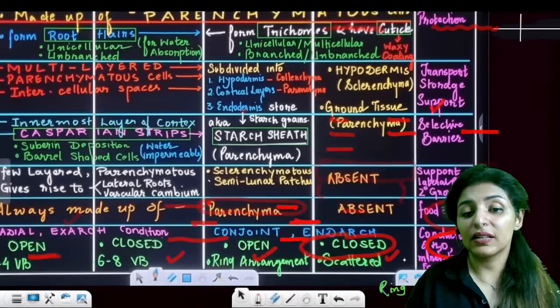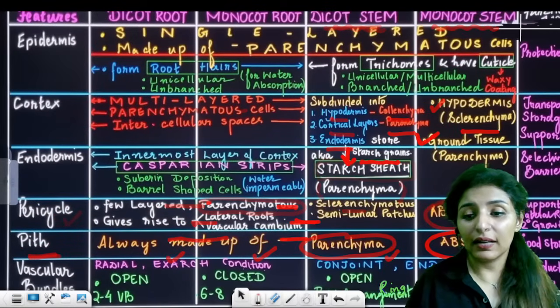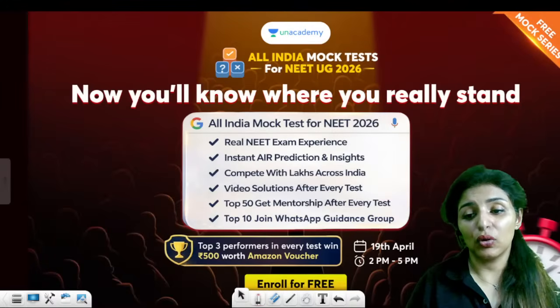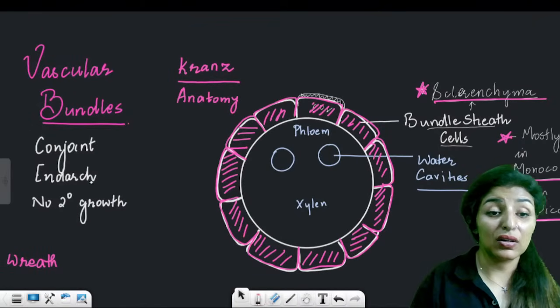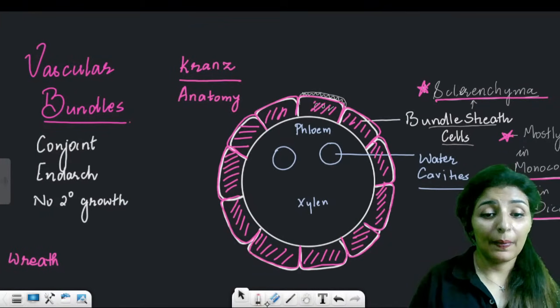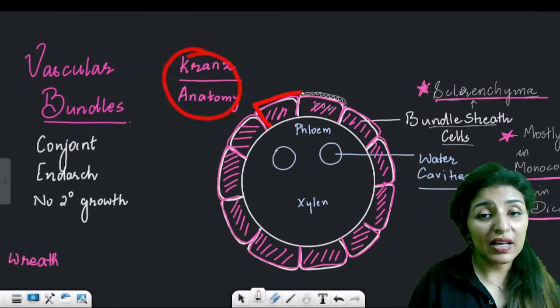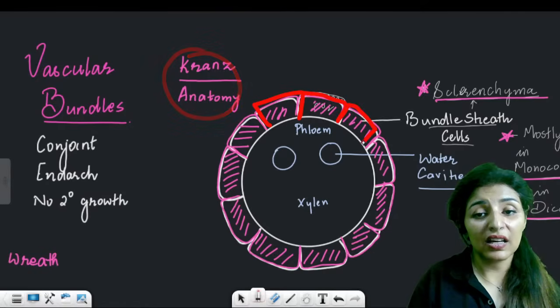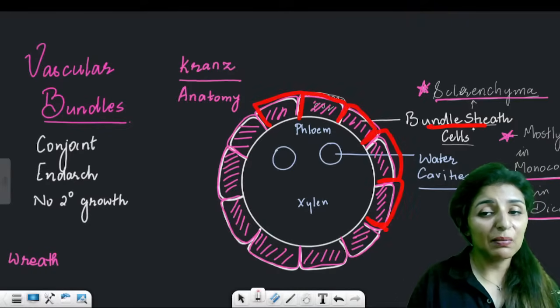Are these points clear to all? Please let me know that these points are absolutely clear. And last but not least, guys, vascular bundle. See, there is Kranz anatomy. What is Kranz anatomy? When there are specialized bundle sheath cells present around the vascular bundles, we call it Kranz anatomy.